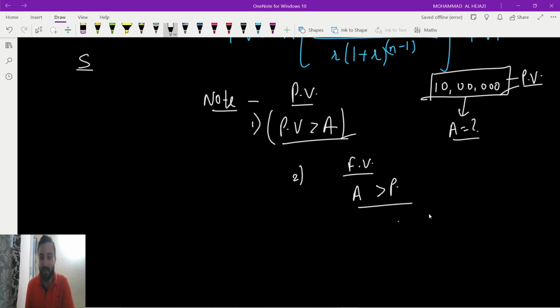Okay, so this is the whole concept about the annuity. I see 9 or 10 marks. How many formulas? 5 formulas, all related to each other: future value of annuity regular, future value of annuity due, sinking fund, present value of annuity regular, present value of annuity due. If you remember one formula and make little changes, you will get all 5 formulas.